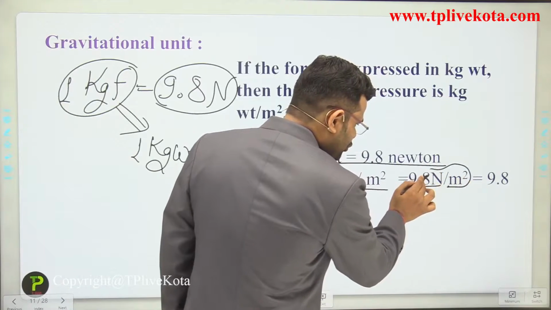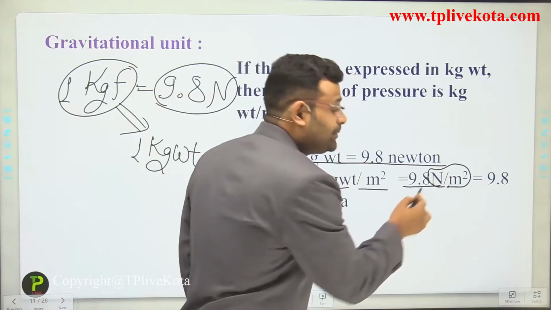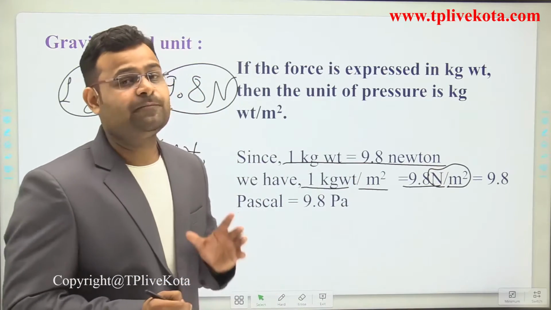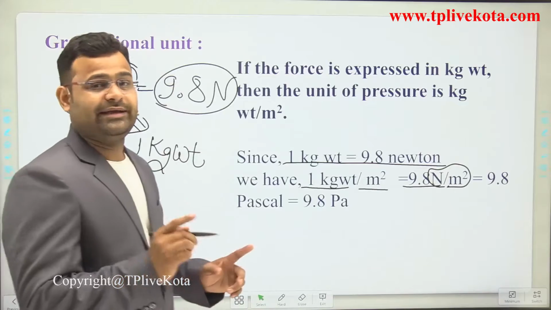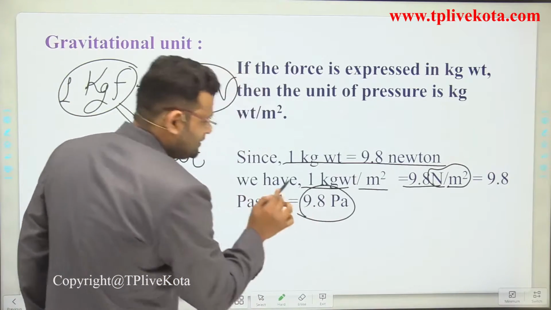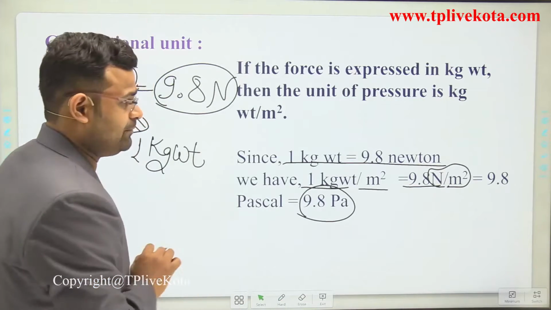So there is a Newton per meter square. Please focus on the last two terms, Newton per meter square. What is the Newton per meter square? That is Pascal. Newton per meter square is Pascal. So we write 9.8 Pascal. The gravitational unit of pressure is 9.8 Pascal.